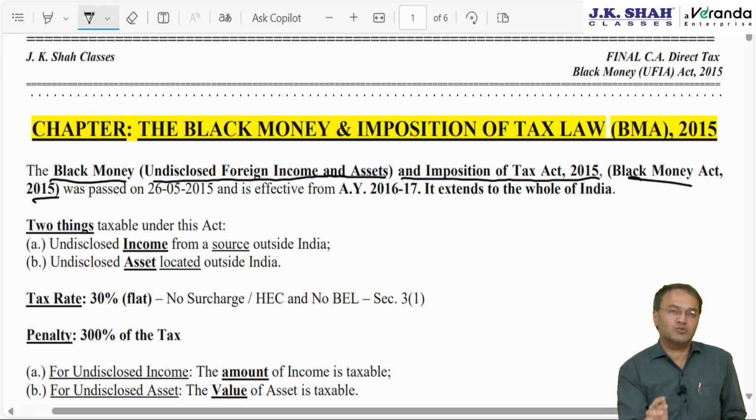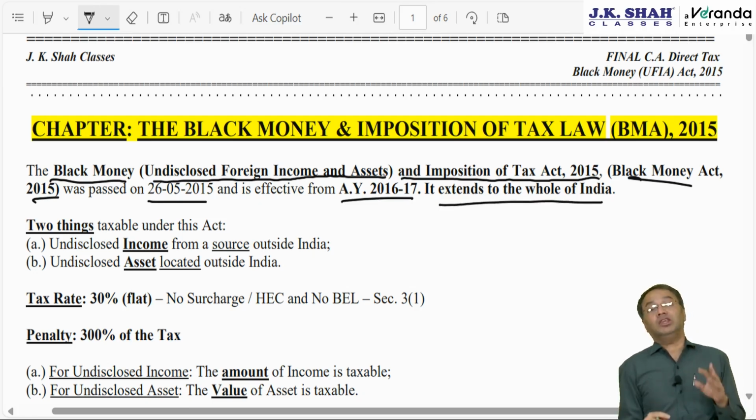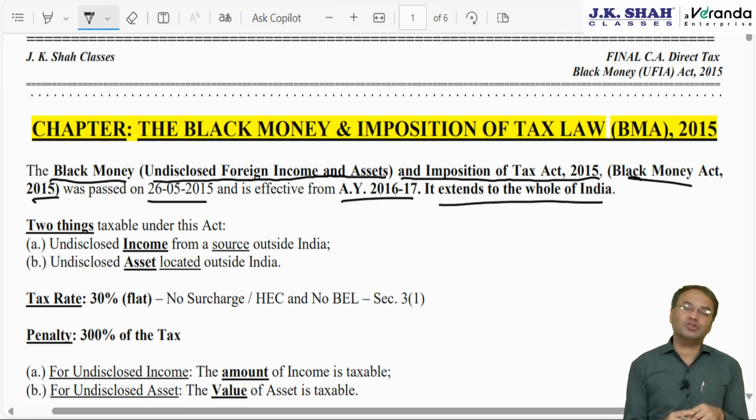Black Money Act was introduced by the Modi government in the first year of Arun Jaitley ji. On 26 May 2015 it was introduced. Financial year 15-16, AY 16-17, and it extends to the whole of India. Unlike the equalization levy chapter, which was applicable to the whole of India except Jammu Kashmir, this is applicable to each and every part of the country.